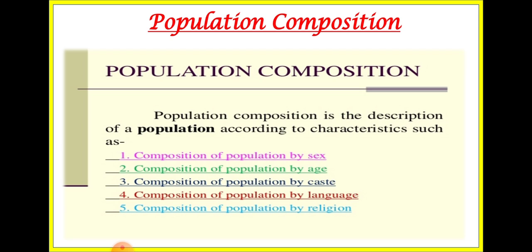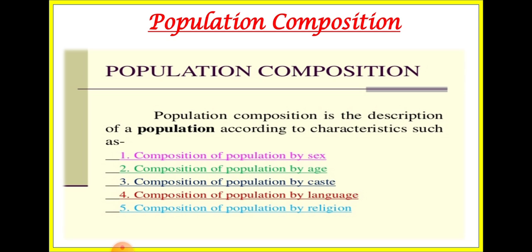Population composition includes a study of age structure and a study of sex composition. Age structure means the people are divided into different age groups, and how many people are there in each age group is calculated. Sex composition: how many males are there, how many females are there. Rural and urban segments are also counted, that is, how many people are living in rural areas and urban areas.